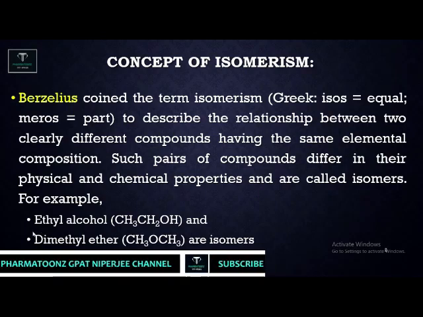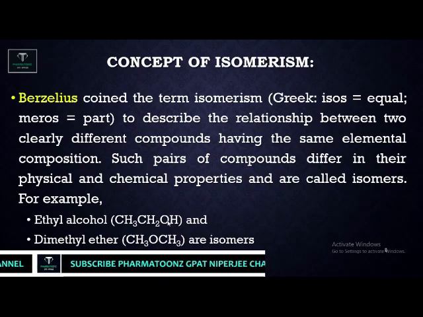Here an example is given: ethyl alcohol and dimethyl ether. If you look at the molecular formula for both compounds, it remains the same. Ethanol has 2 carbons, and hydrogens 3 plus 2 plus 1, that means a total of 6 hydrogens, and 1 oxygen.